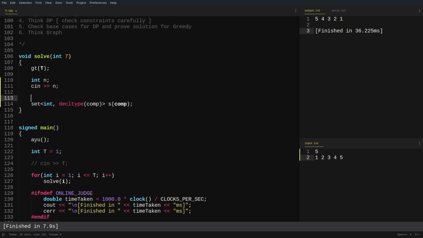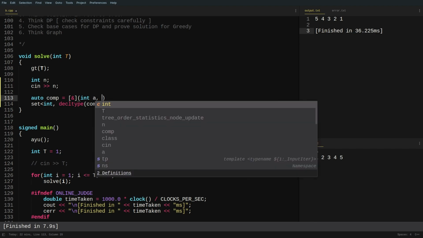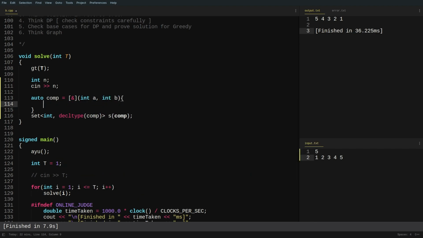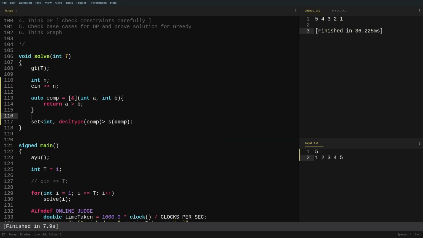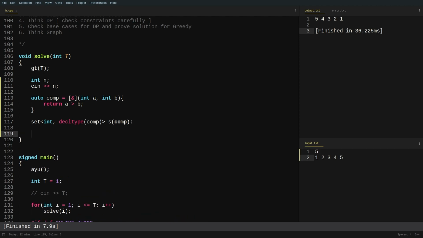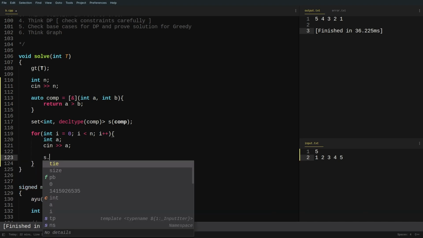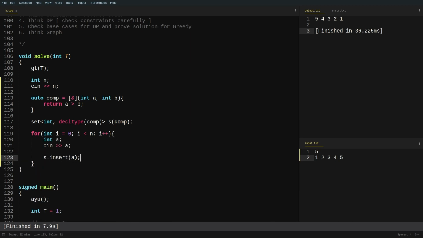Right, now what I do is I define my lambda function, so it will be equal to com, and I can take in some values, however it is not important, and I'll take the data types that I am going to receive. The default order is increasing order for sets. So let me just return a is greater than b. Right, now I have to take some input in my set. So let us do for int i is equal to 0, i is less than n, i plus plus. I am going to create an integer a, receive input in it, and insert it in my set.